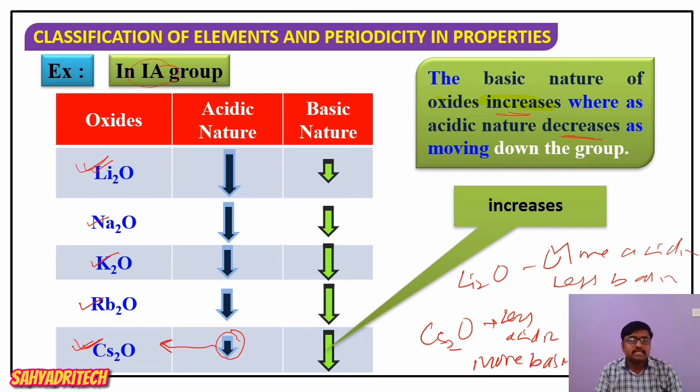If I consider the first A group, lithium oxide is more acidic while cesium oxide is least acidic. On the other hand, lithium oxide is least basic while cesium oxide is the most basic oxide. Is it clear? So in general, down the group, basic nature of oxides increases while acidic nature decreases.